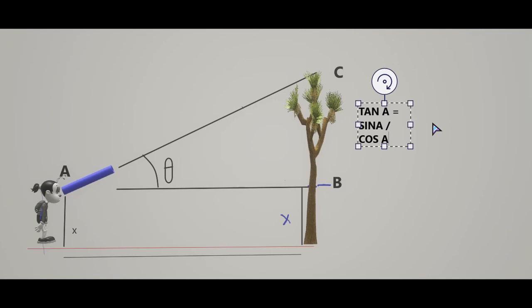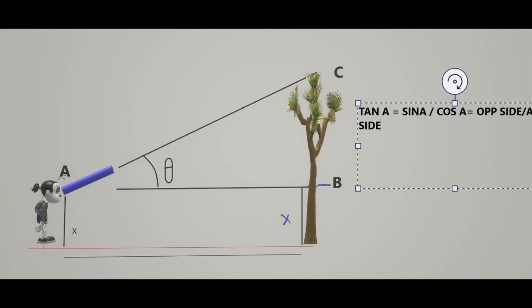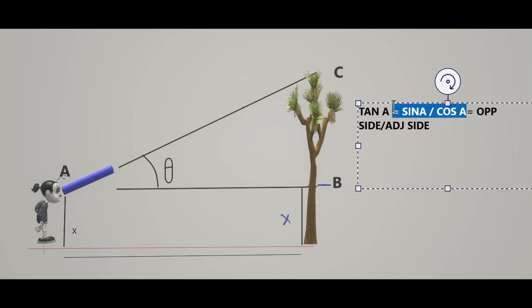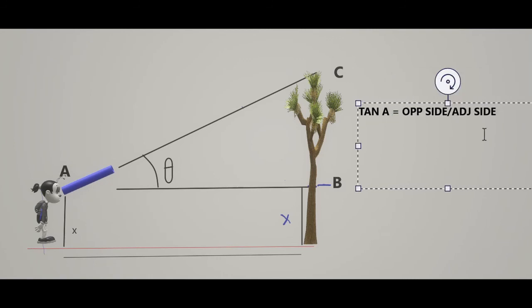That is also equal to opposite side divided by adjacent side. Okay, let's make this bigger. Right now we don't want this relation anyway. This is just for your information. This is also a formula. Okay, tan A is equal to opposite side divided by adjacent side.